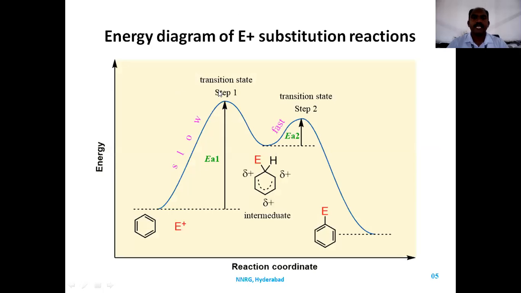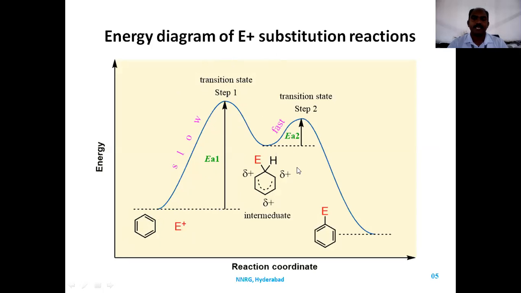Now if you see the energy diagram of the electrophilic substitution reaction, when benzene reacts with an electrophile, it needs energy so that they can combine to form a transition state. In step one, it needs EA1 energy such that it forms an intermediate.